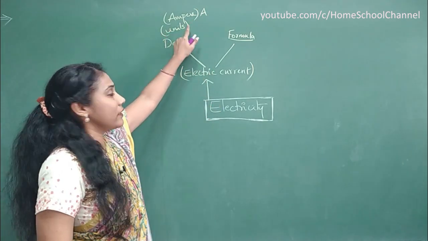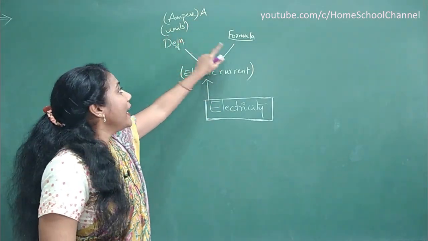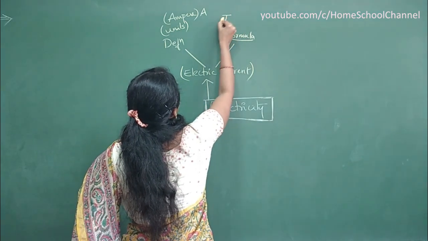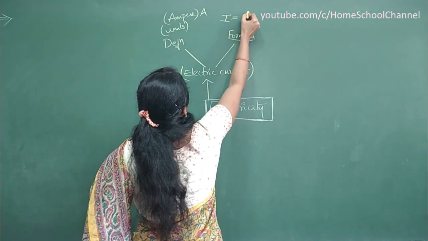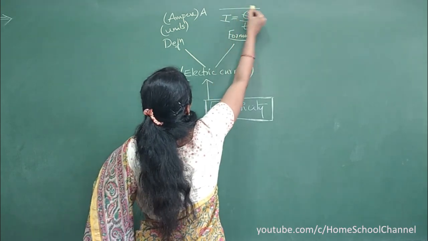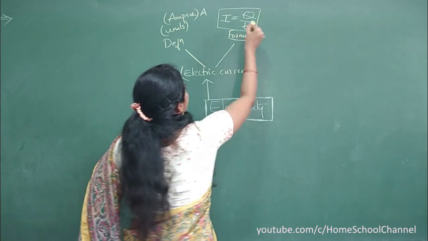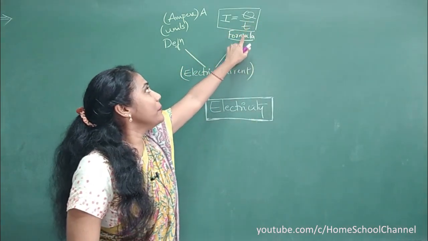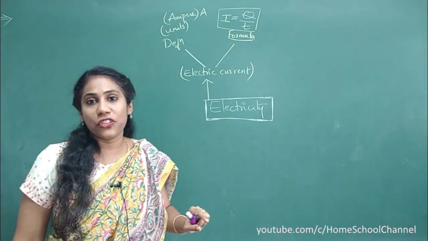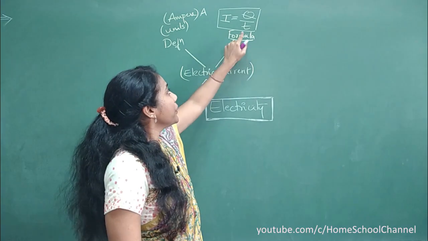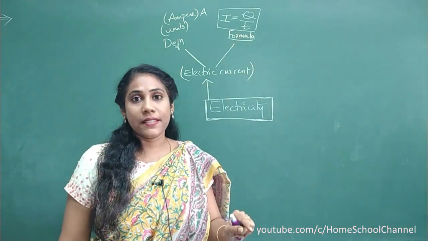Ampere, try to remember its unit. And what is the formula here? The formula is electric current I is equal to charge divided by time. So this is the formula of electric current: I is equal to Q divided by t. Q is nothing but charge. The unit of charge is coulomb and the unit of time is seconds.